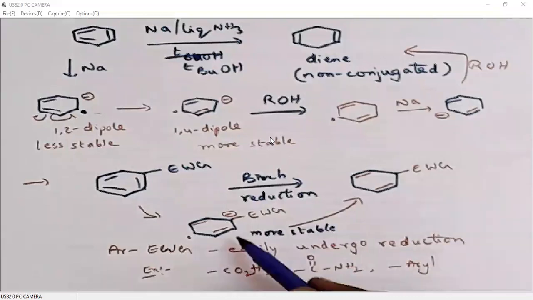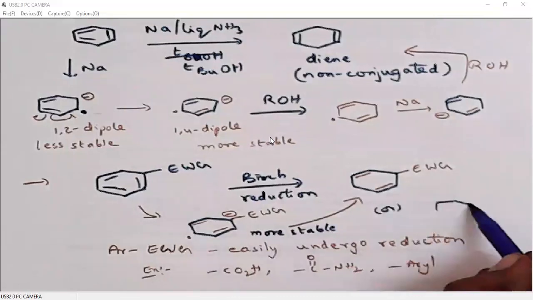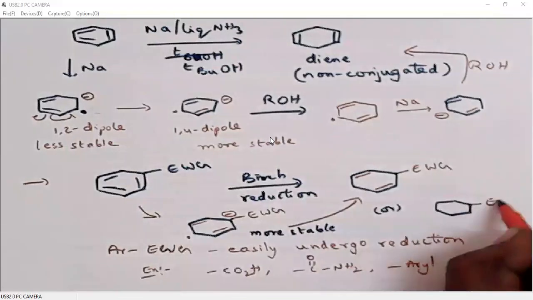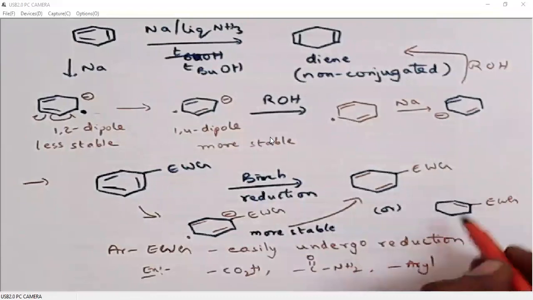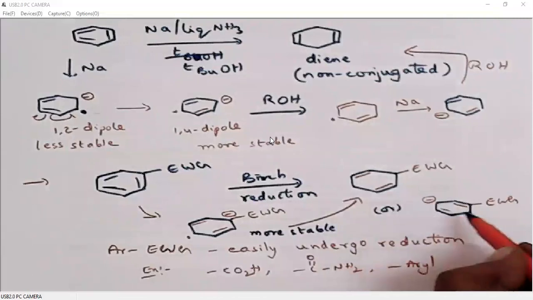We can also have a resonance form for this. So if you write the resonance structure here, the negative charge will be polarized like this, so that we will generate an anion here. Even the radical will also.